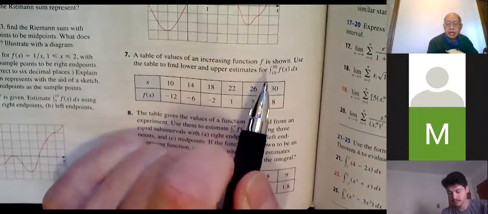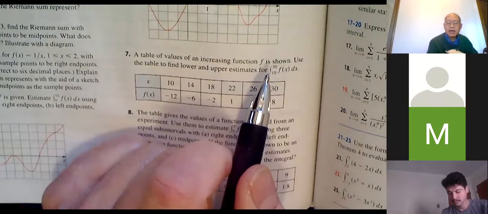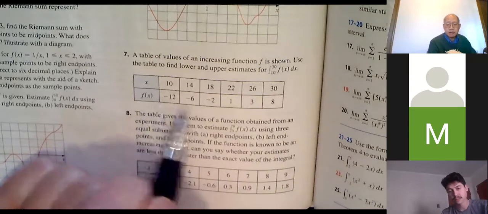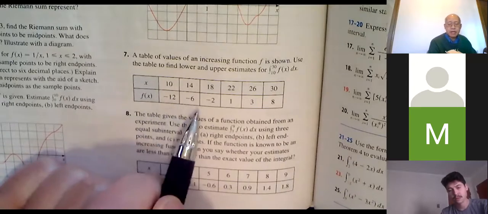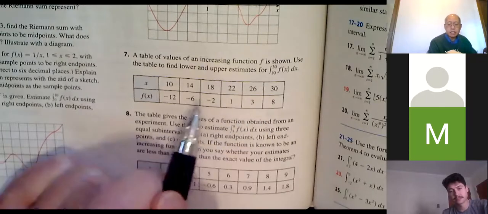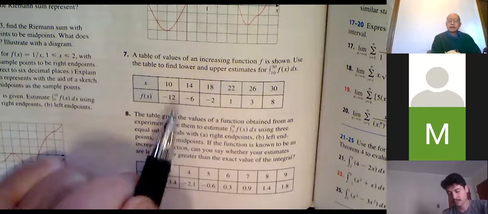Notice the notation, integral from 10 to 30. The signed area, S-I-G-N-E-D, signed area between 10 and 30. And you can see from the table, stuff that's below the x-axis, stuff that's above the x-axis. So all of these will be counted as positive. All of these are counted as negative. Okay, take a look at the table.